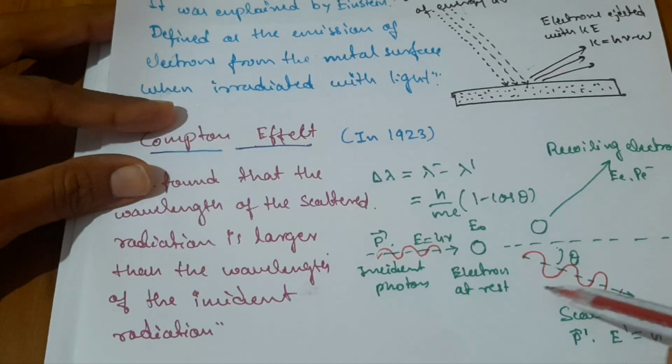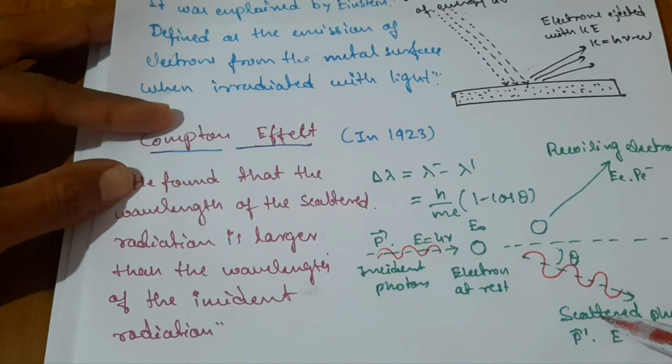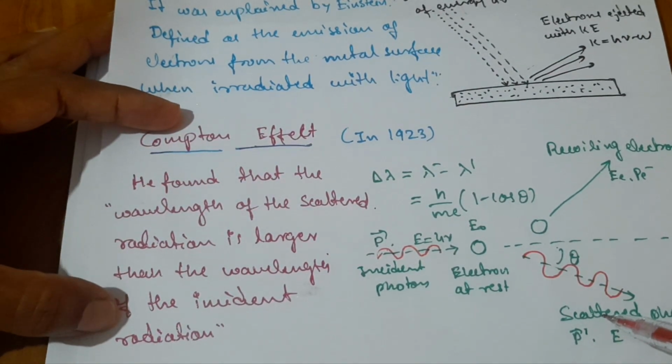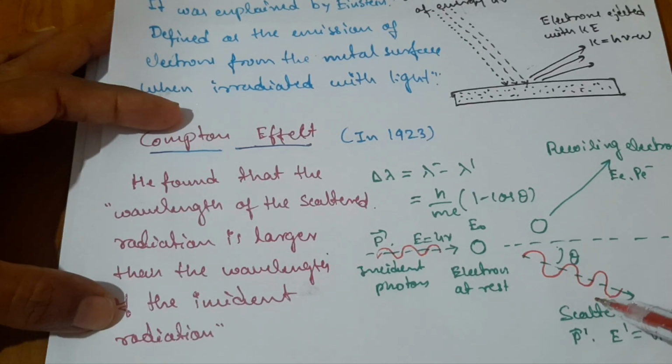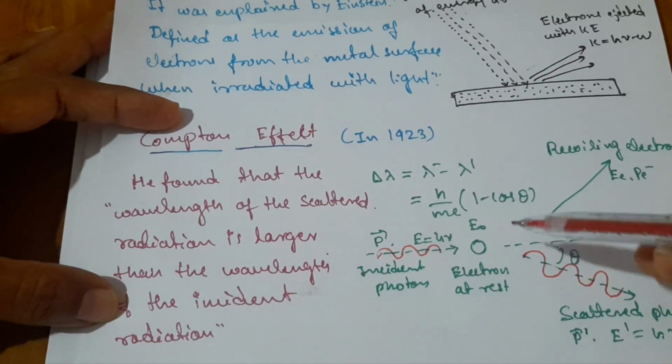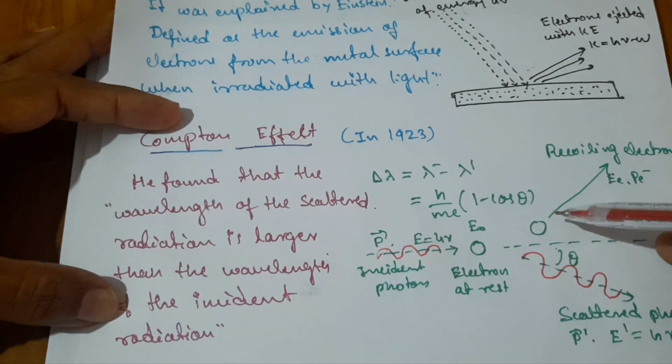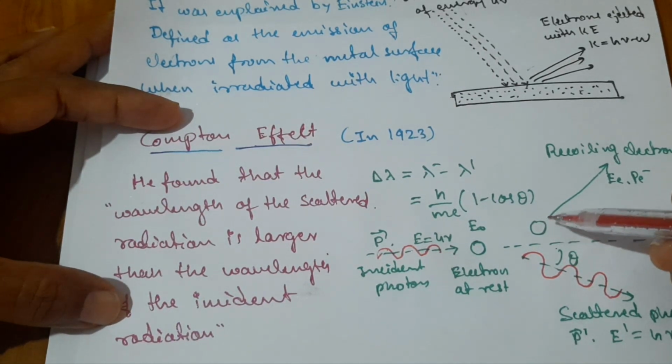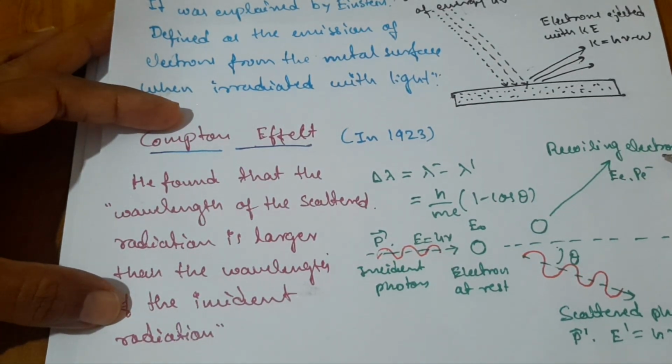After scattering, its wavelength is increased compared to the incident light, and the electron is called the recoil electron.